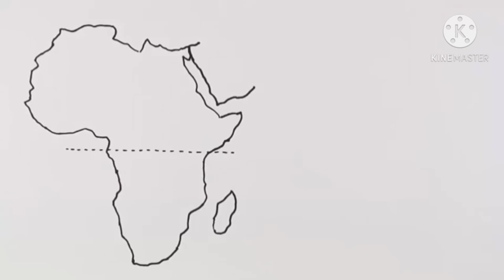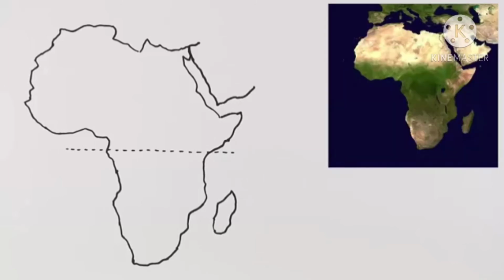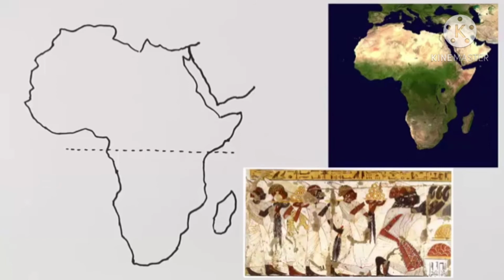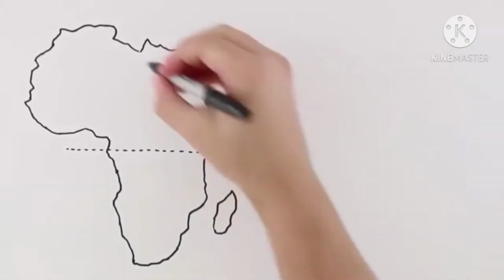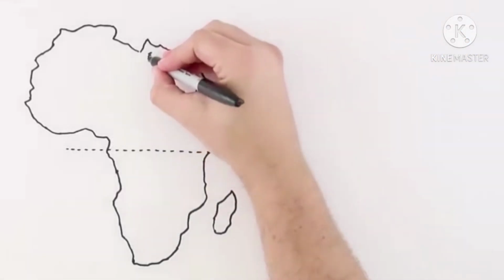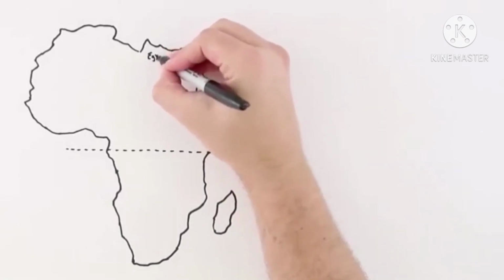The wet equatorial climatic region. It is found in the lowlands on either side of the equator and extends from the Congo basin to Guinea. The climate of this region is hot and wet throughout the year. There is a heavy downpour of rain every afternoon. Rain is convectional type. Hot and humid conditions result in unpleasant climate. The savanna climatic region. It covers part of Somalia, Ethiopia, Sudan, Chad, and Niger.